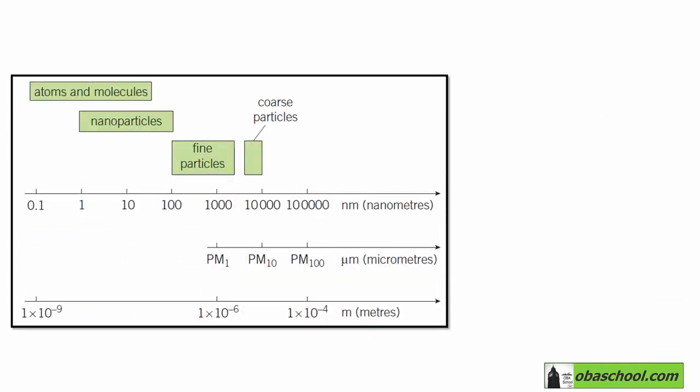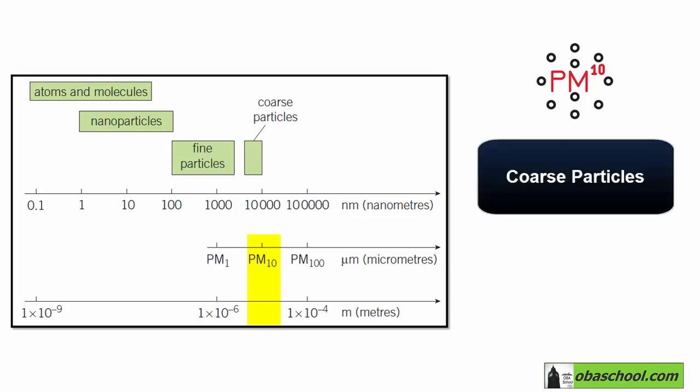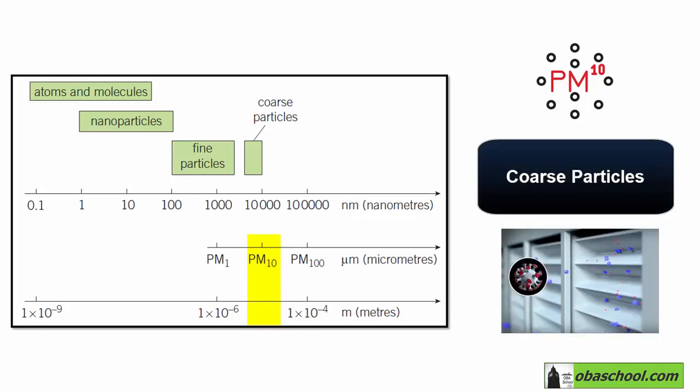This figure over here shows the size of different types of particles. Nanoparticles are particles whose size is between 1 and 100 nanometers. Particles with a diameter of 10 micrometer are known as PM10, and these are classified as coarse particles, and they are referred to as dust.